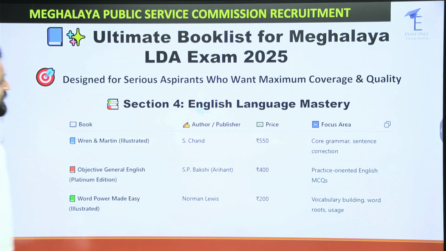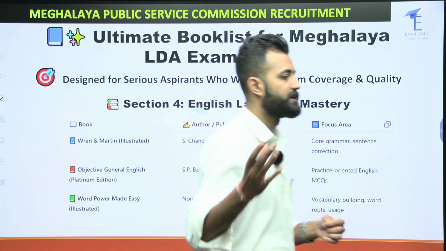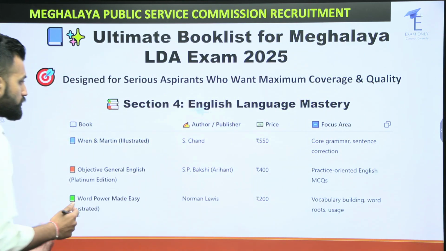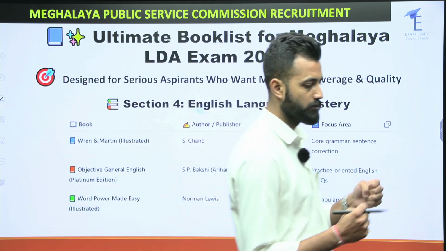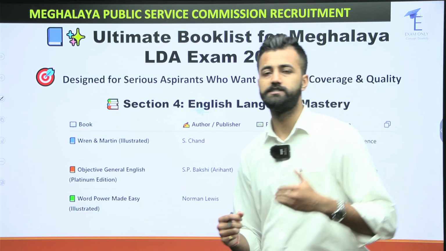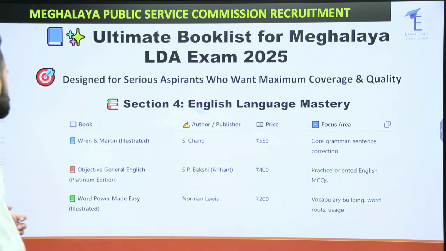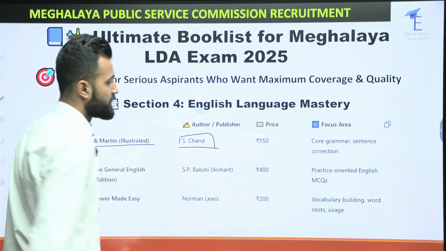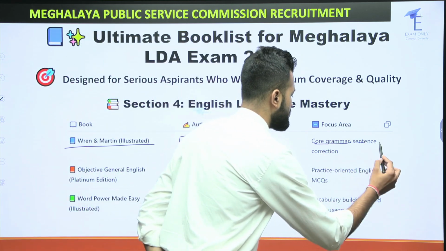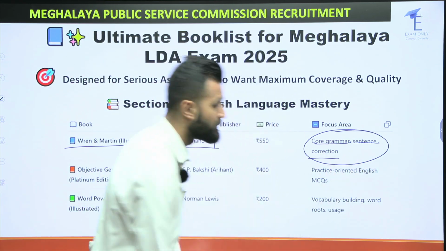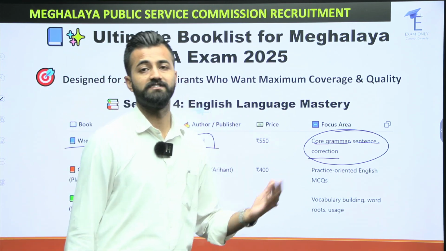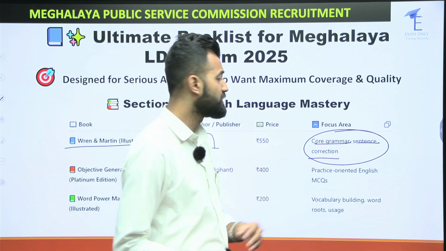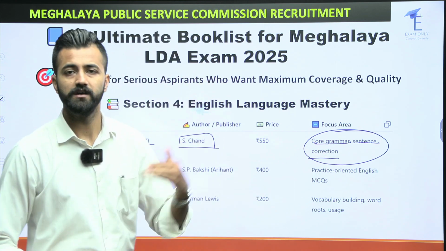Next part is English language. As you have seen, the highest weightage, I have done the analysis, is from English language. So it is very important for you to have a good understanding of English grammar. For that, I would suggest you go through Wren and Martin, S. Chand publication. Mainly it focuses on core grammar, sentence, and correction. These are the three most important topics in English which keep repeating every year. If you see the LDA previous year papers, these are the main core areas which have been targeted.